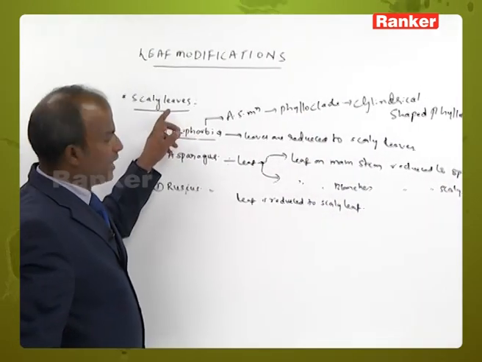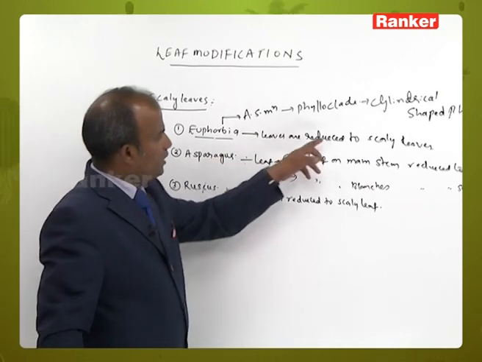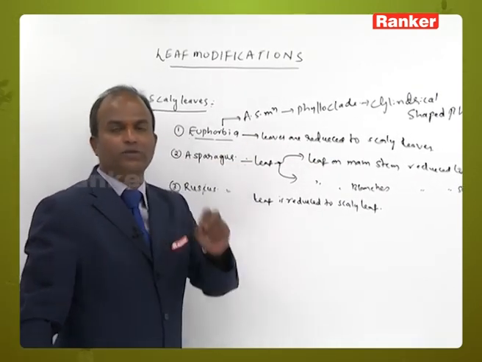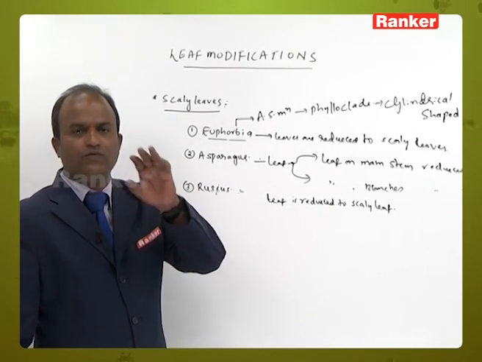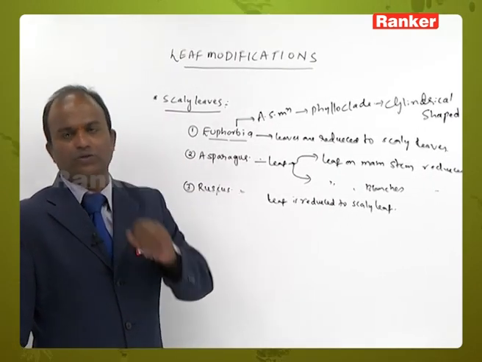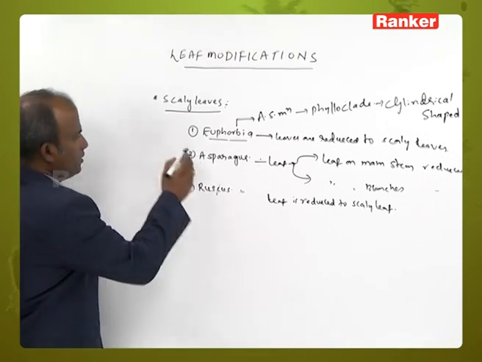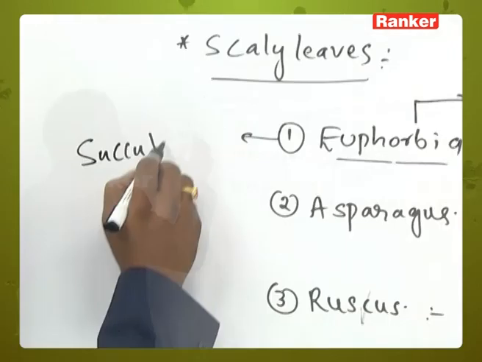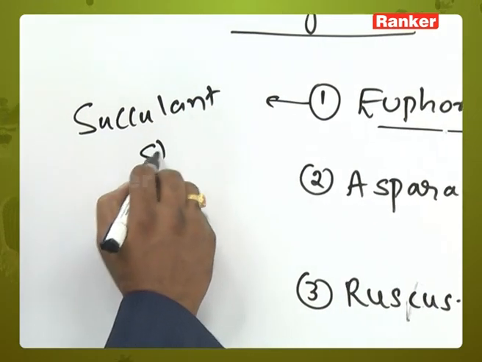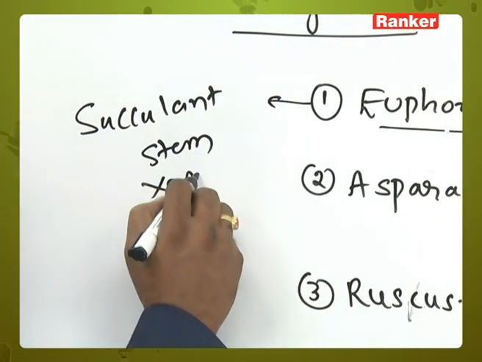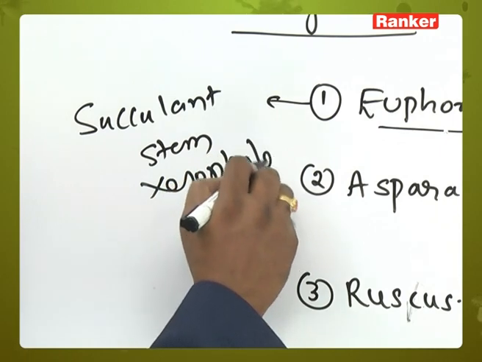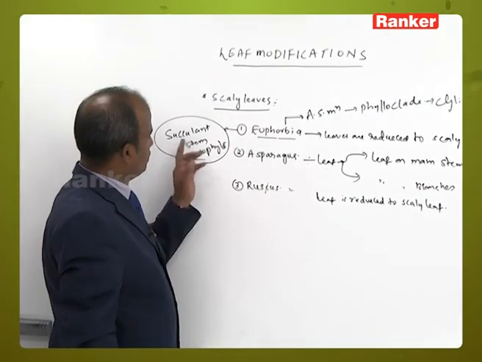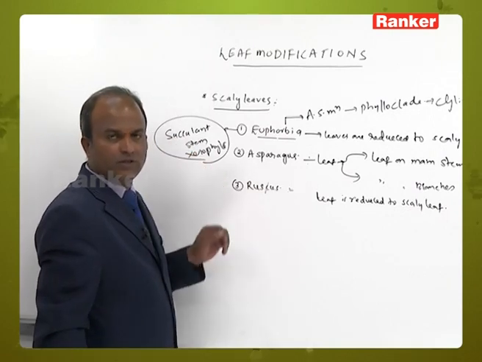In Euphorbia, what happens to the leaves? The leaves are reduced to scaly leaves in order to reduce the rate of transpiration. And is this Euphorbia a good example for succulent stem xerophyte? Yes, it is one of the good examples for succulent stem xerophyte.